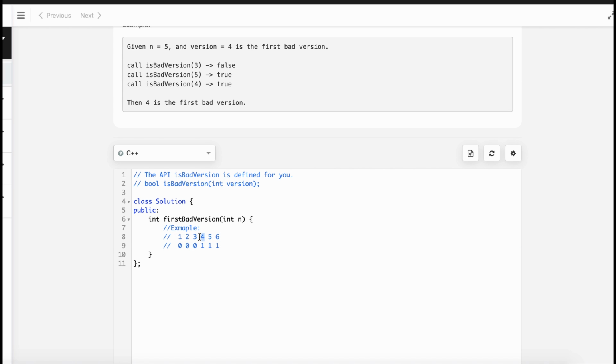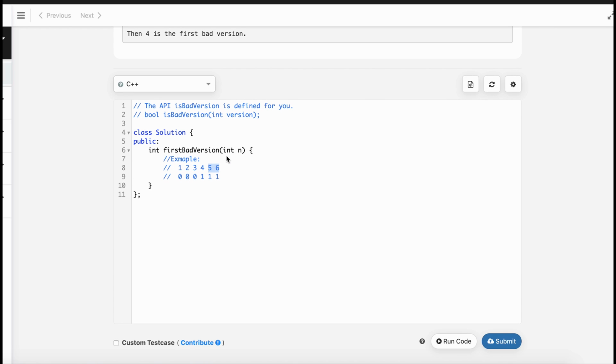This is the mid, and we see that the mid position is 1. That means this one is bad, and all the elements after it should be bad by the property that exists in the given problem statement.